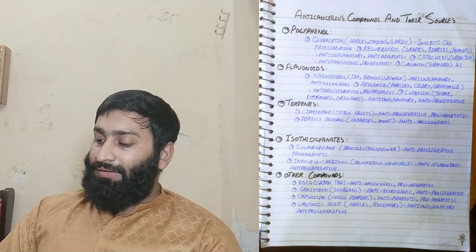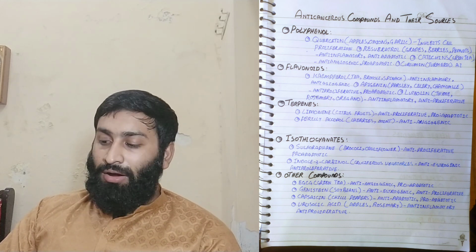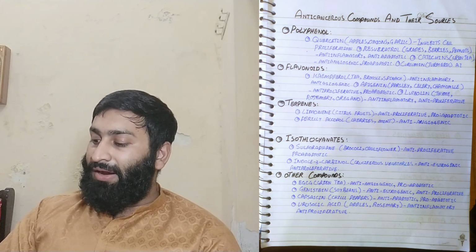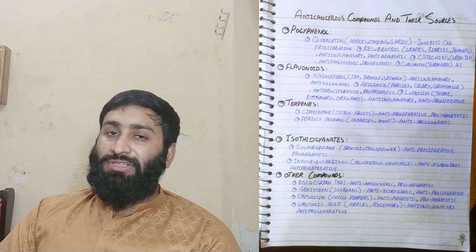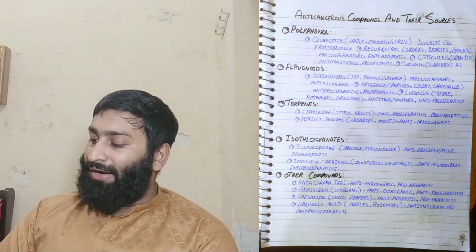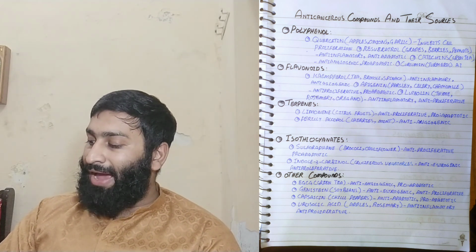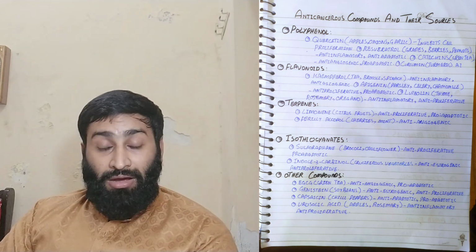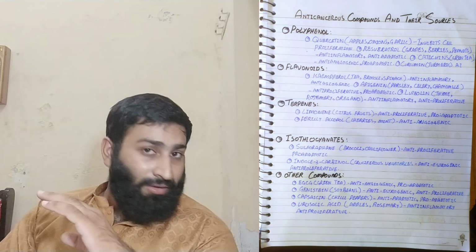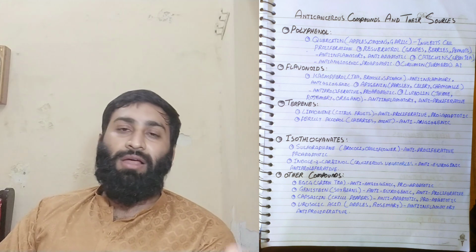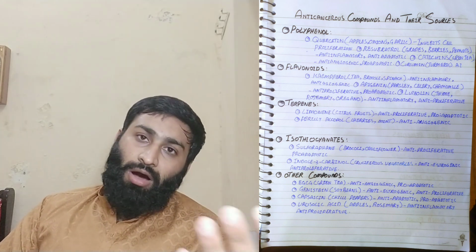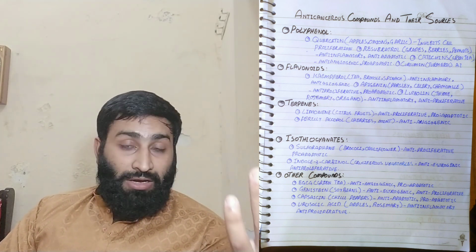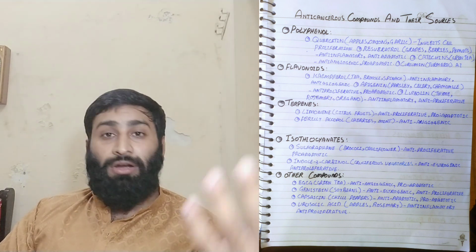The second polyphenol compound is resveratrol, which is a major compound present in grapes, berries and peanuts, and also in red wine, according to Dr. Sinclair. But that is not a good thing, because wine is harmful and it will damage your liver.